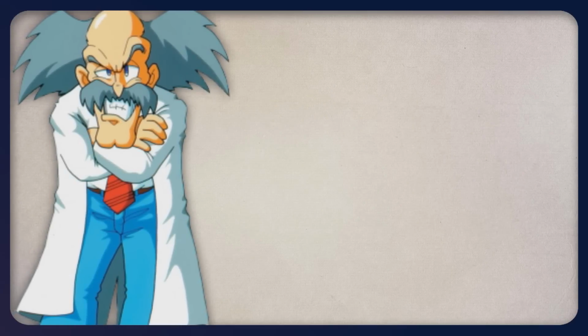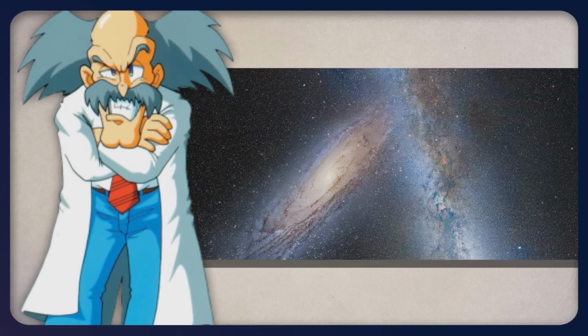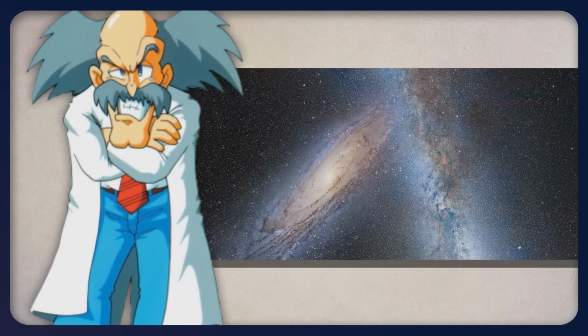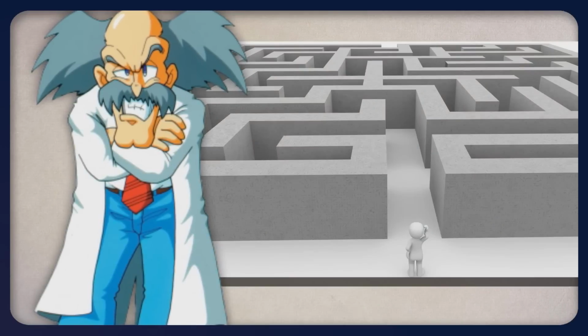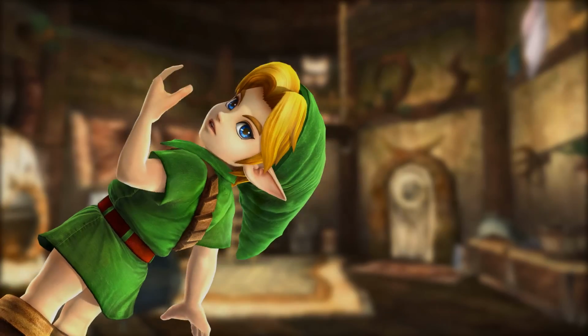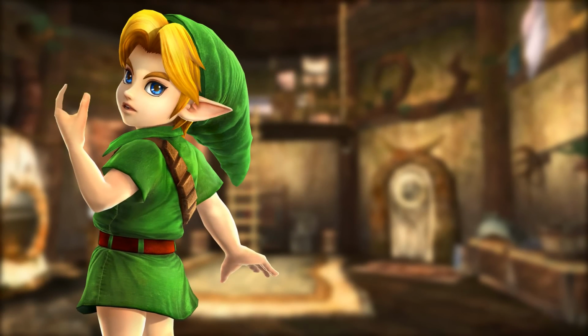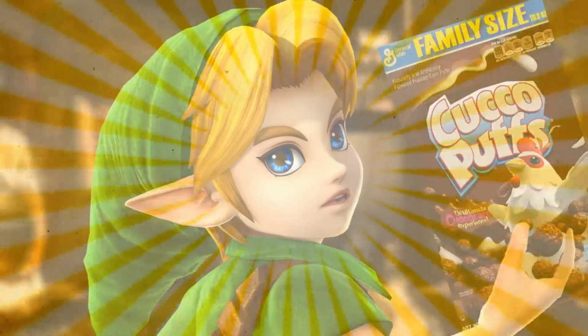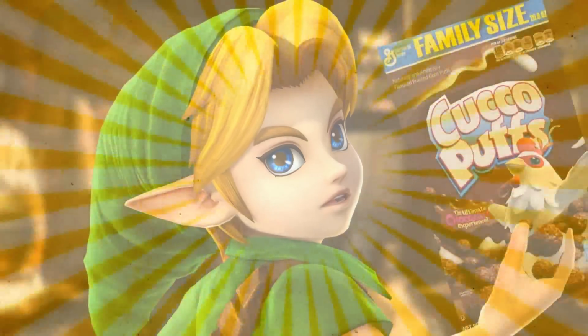But first we need to understand how multiverses work. No simple task, but we'll make it as simple as possible. Just know that in reality it's way more complicated than we'll be giving off. Let's look at Link. One day, Link wakes up and decides to have some cereal. He says as he grabs a box of Cuckoo Puffs. But what's this? Link has a decision to make.